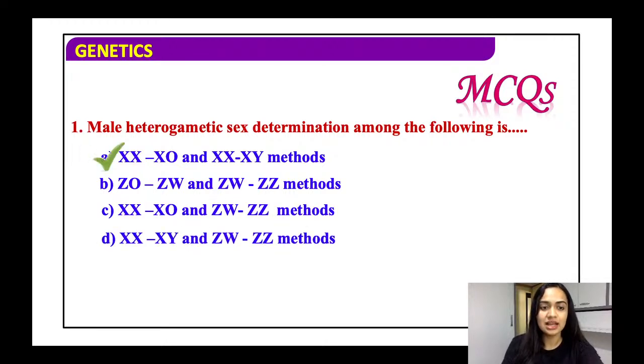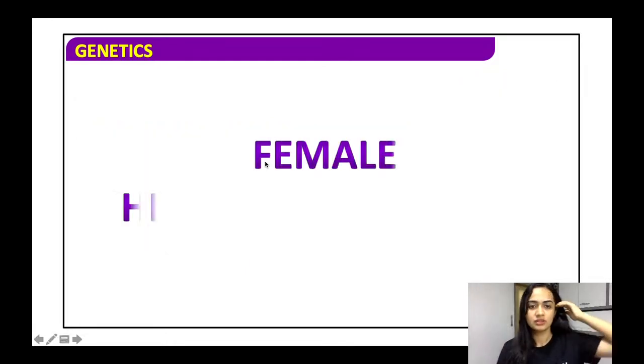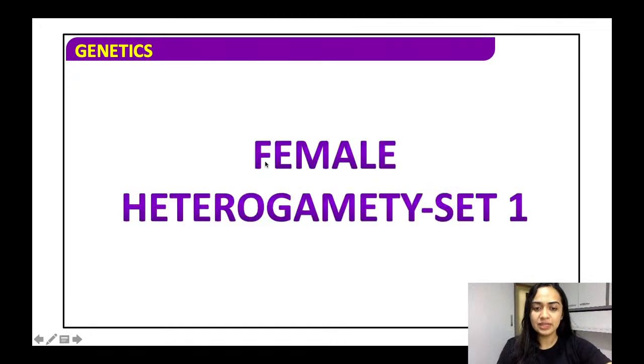So again the answer is XO method जो हमने पहले पढ़ा था, जहाँ कहाँ देखा जाता है, ग्रास हॉपर्स, बग्स एंड कॉकरोच. XY मेथड कहाँ देखा जाता है, ड्रोसोफिला. Yes, in botany and zoology, genetics has the same concept. Yes, you are right. Now, the female heterogamety sets, as asked the question that what is the sex determining factor?